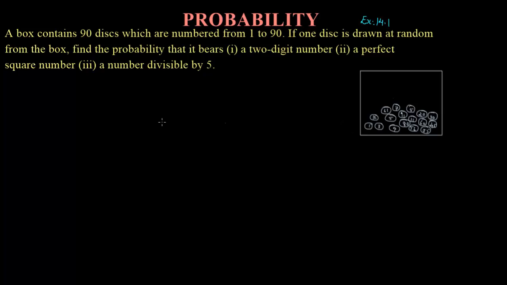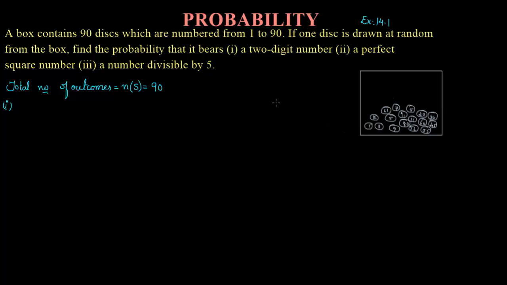So you need to first write the total number of outcomes. Obviously, because the box contains 90 discs, there will be 90 outcomes. Now part 1 of this question is asking you to find a 2-digit number.